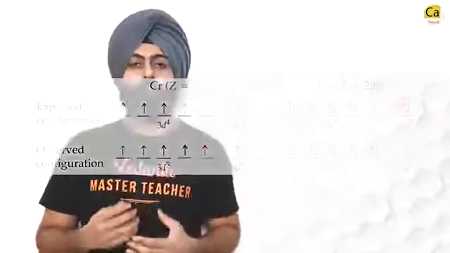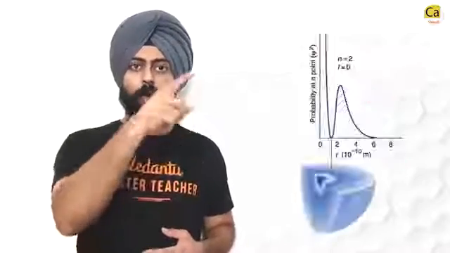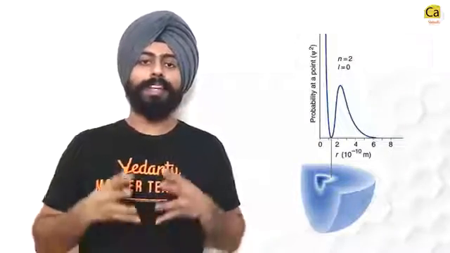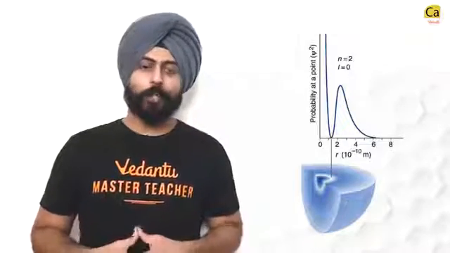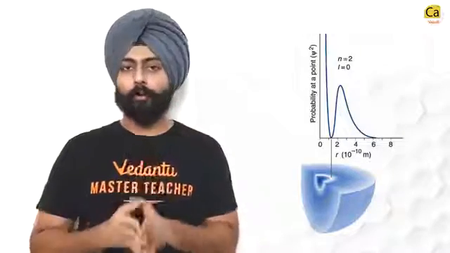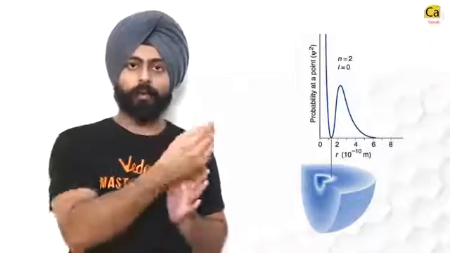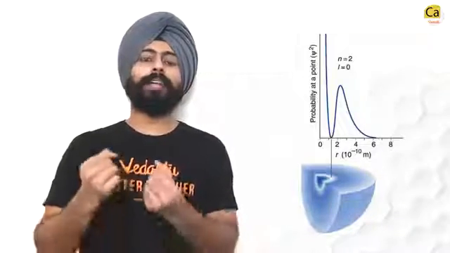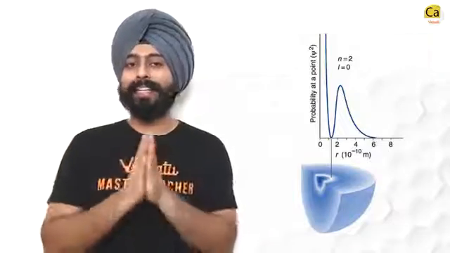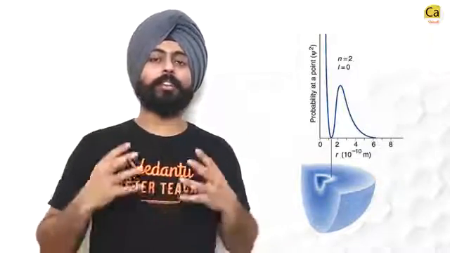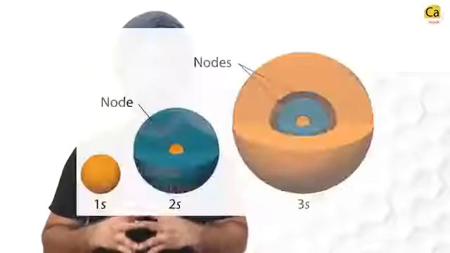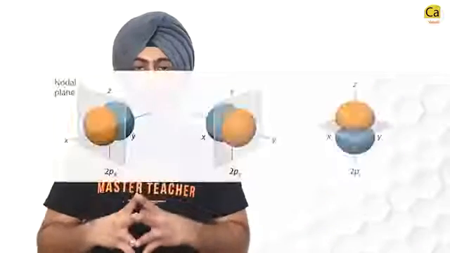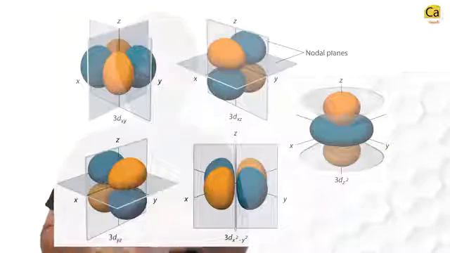Alright, then we move on to psi and psi square. Psi is nothing but a wave function. It can be plotted on a graph. And if you take psi square, it gives you a graph of probability density distribution. So if you take a psi square graph in 2 dimensions, it will tell you at what distance from the nucleus what is the probability density in an atom. So extrapolating these graphs into 3 dimensions gave us the shapes of the orbitals. Make sure you remember the shapes of the s orbitals, p orbitals, and d orbitals properly. F orbitals are a little more complicated for us at this stage.